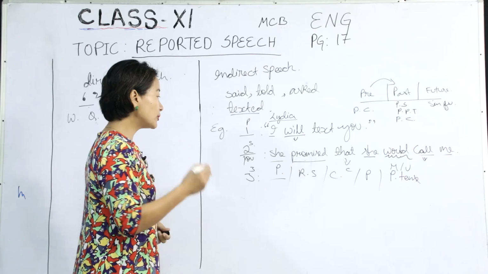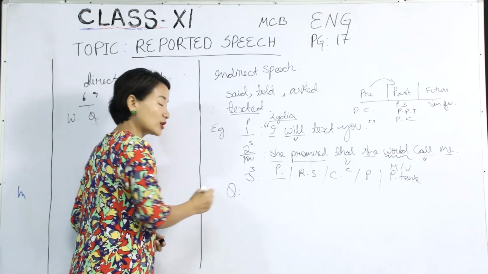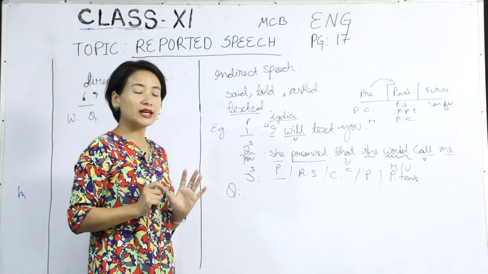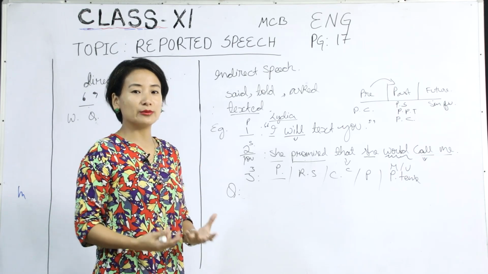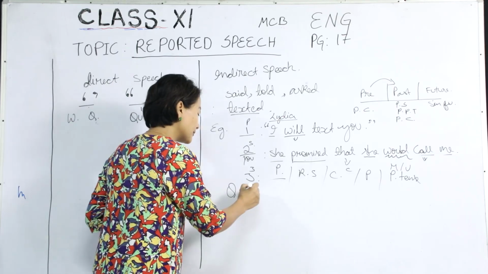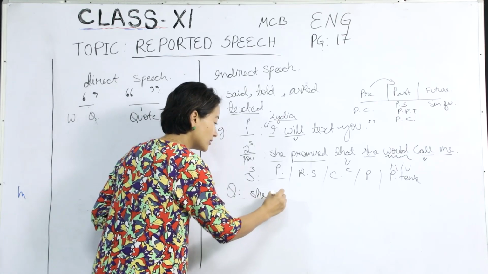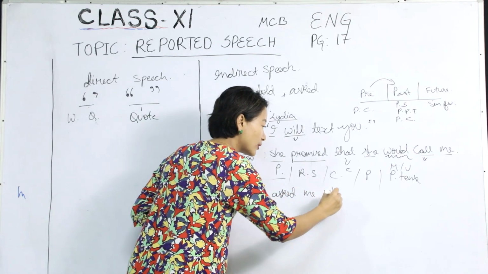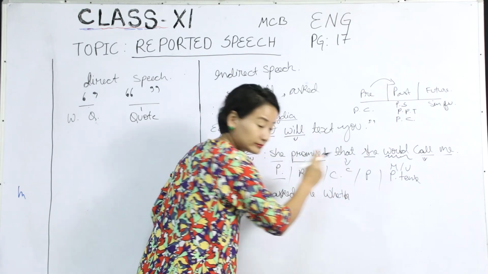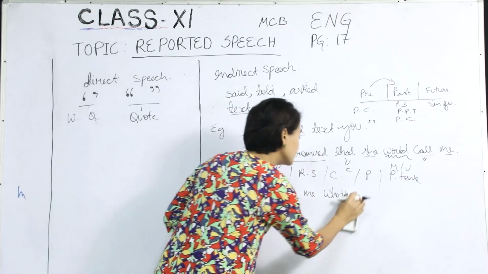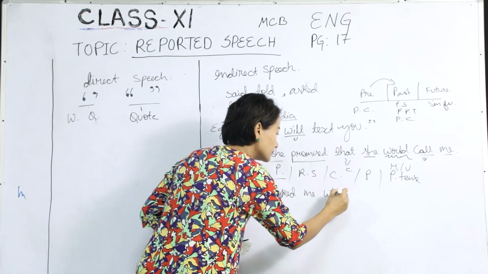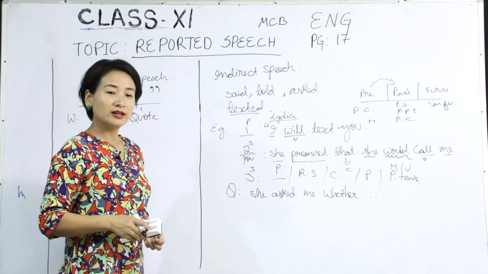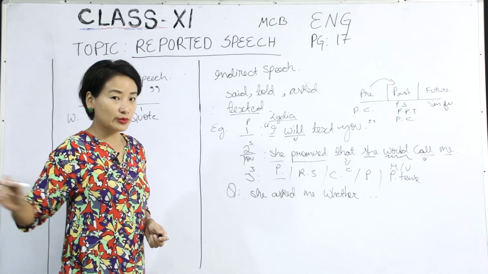In some cases, you would be required to convert a question to reported speech. Supposing somebody asked you a question, can you swim? Then you would say, she asked me whether I could swim.